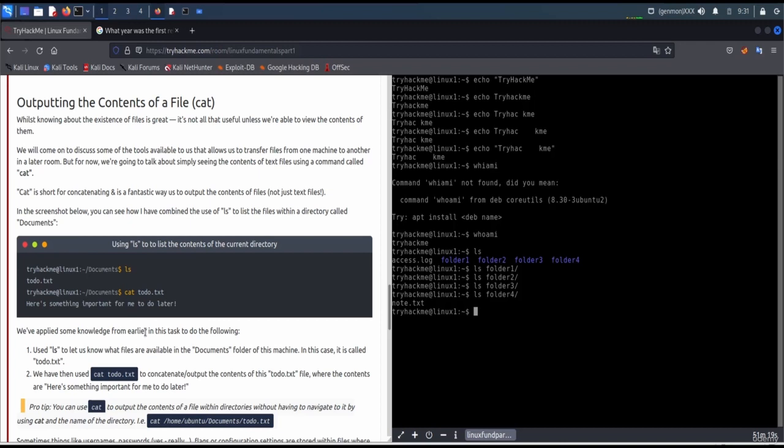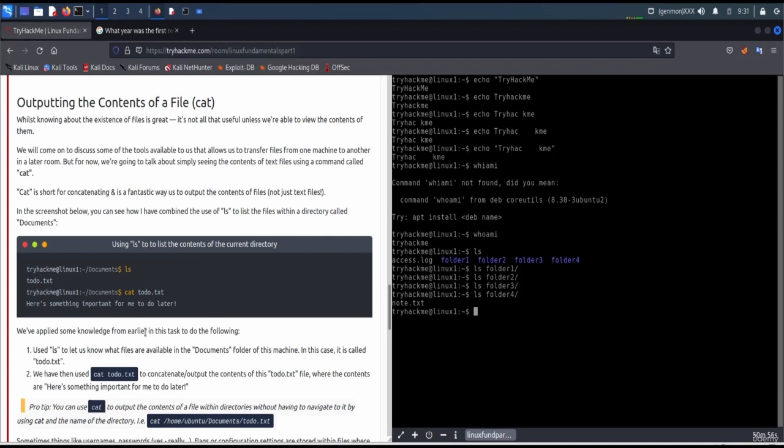Used ls to let us know what files are available in the documents folder for this machine. In this case, it is called todo.txt. We have then used cat todo.txt to output the contents of the todo.txt file, where the contents are: here is something important for me to do later.